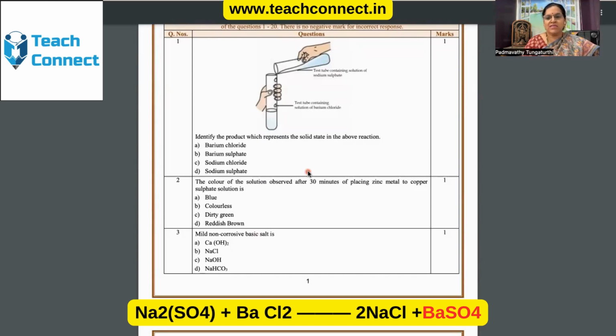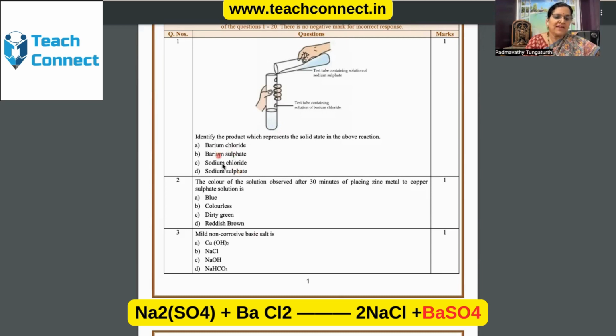But why is sodium chloride not the product? Why is the right answer barium sulfate? This is the double decomposition reaction. Slowly we are building up the question and the content to be answered. The content is very similar and familiar to the student, that barium chloride plus sodium sulfate gives rise to a double decomposition reaction wherein we have barium sulfate and sodium chloride. We are supposed to identify the product. Barium chloride and sodium sulfate are not products, they are reactants. These are the distractors given here.